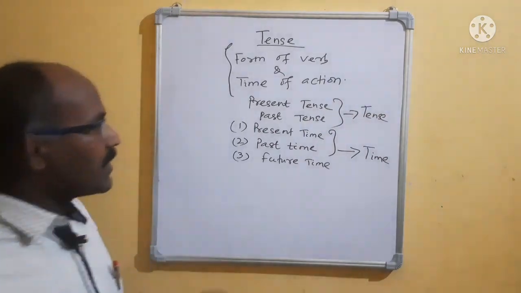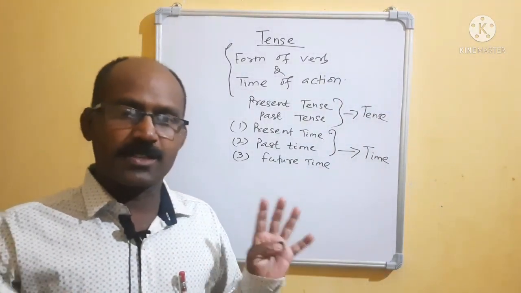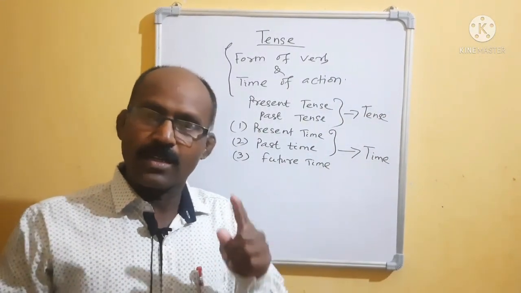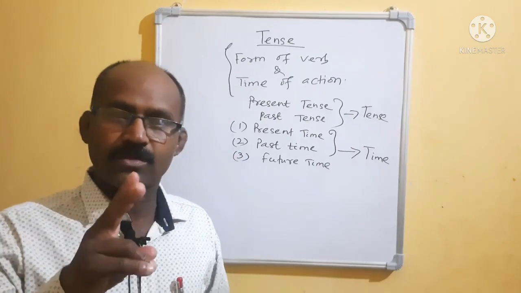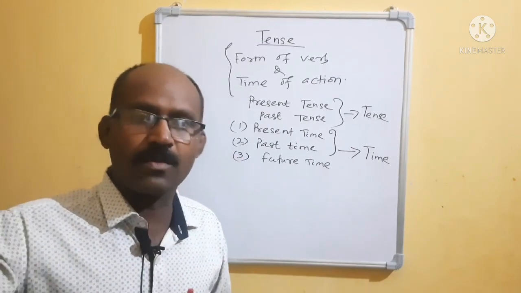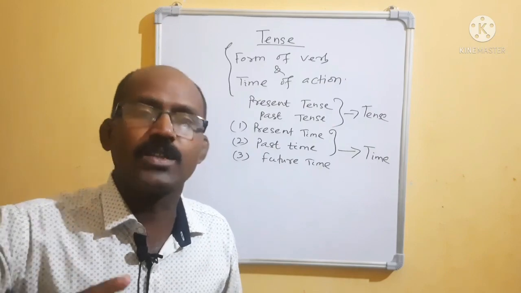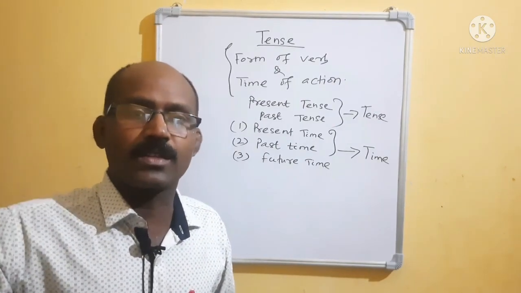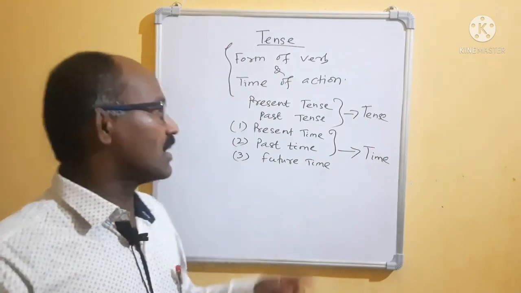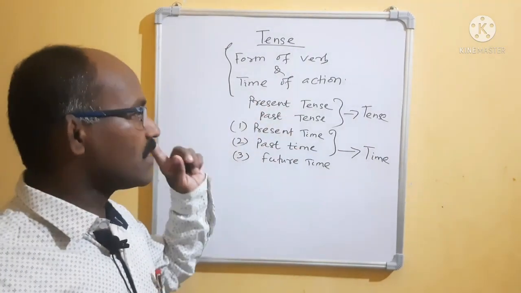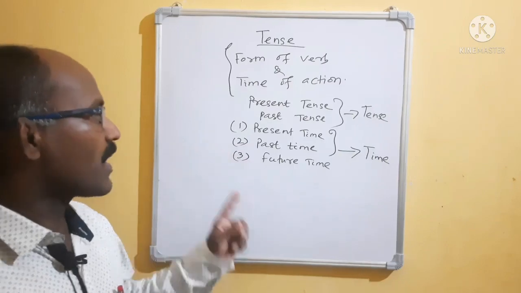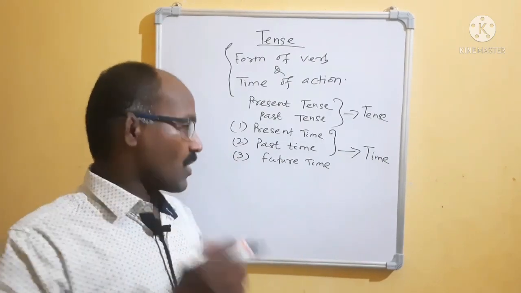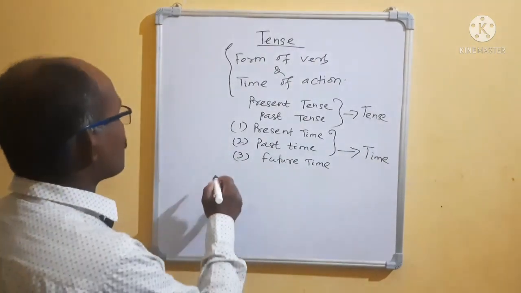Clear? That means tense has two types: present tense and past tense. Why? You know that the main verb has two forms: present and past. The third form is known as the past participle form. So there is no future verb, no future tense. So we can say easily that tense has two types, present tense and past tense, and time has three types: present time, past time, future time.